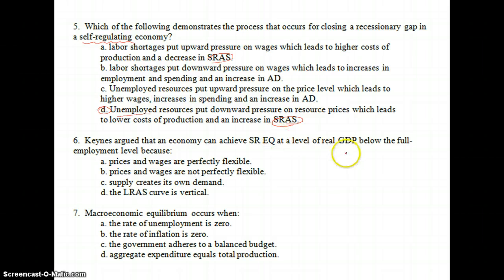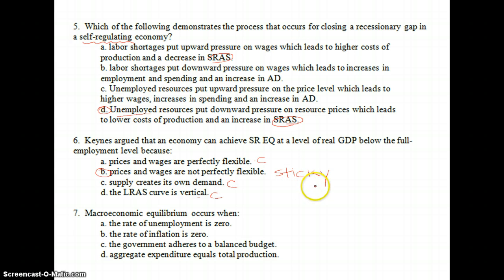Number six, Keynes argued that an economy can achieve short-run equilibrium at a level of real GDP below full employment because, if we remember, Keynes was all about sticky prices. Those prices could get stuck. Therefore, B is our answer. Just to recap, A is classical, supply creates its own demand. For C, also classical, Say's law. And D, that vertical long-run curve, also classical theory. So B, again, our answer for number six.